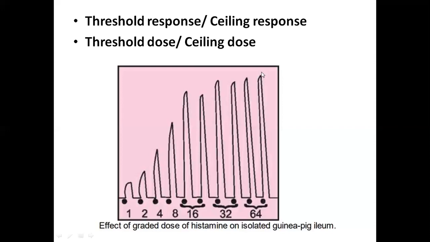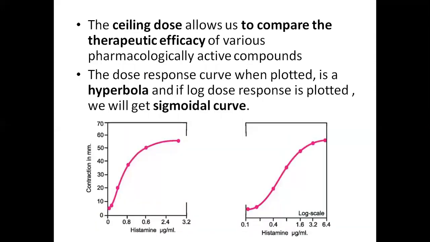If we increase the dose further, we won't get an increase in response. This is the graded dose response curve. The ceiling dose allows us to compare the therapeutic efficacy of various pharmacologically active compounds.